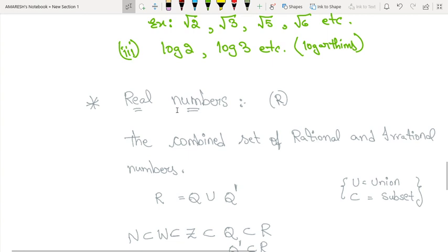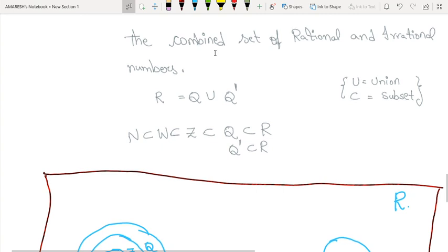And coming to our chapter, let's see about real numbers. Real numbers are denoted with capital R. The combined set of rational and irrational numbers is known as real numbers. In a simple way, we can write R equals Q union Q dash. In a simple manner, we can write that N, natural numbers, is a subset of whole numbers, is a subset of integers, is a subset of rational numbers, is a subset of real numbers. And irrational numbers is also a subset of real numbers.